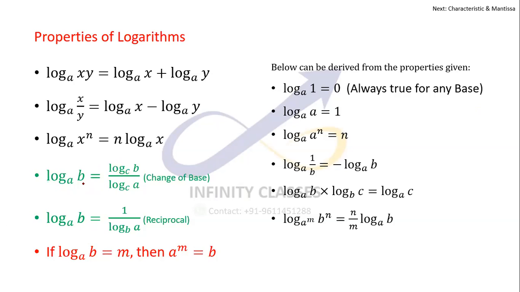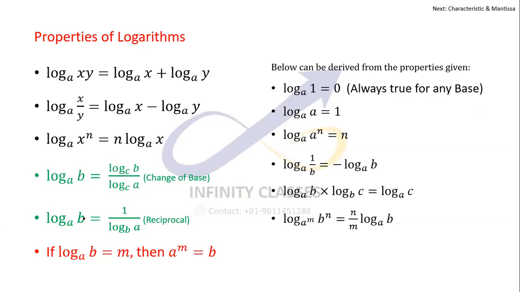So if something complicated was given to me, I can change the base to the thing which I'm comfortable with. So log b with the base c divided by log a with the base c, and c can be anything. It can be 10 also. It can be e also. Sometimes the log with the base e values are generally given to you, then you can change the base to e. Sometimes log with the base 10 is given to you, so you can change the base to 10. So this is the change of base property, pretty important again.